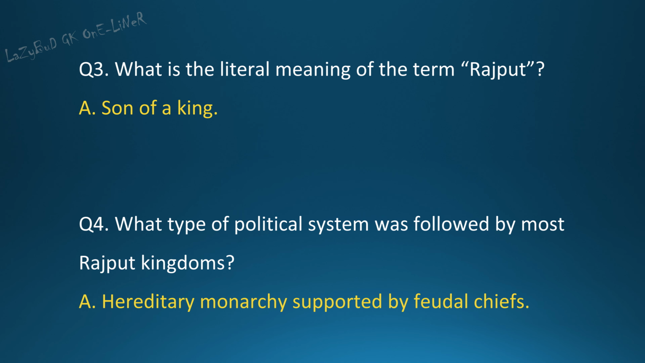Question 3. What is the literal meaning of the term Rajput? Answer. Son of a king. Question 4. What type of political system was followed by most Rajput kingdoms? Answer. Hereditary monarchy supported by feudal chiefs.